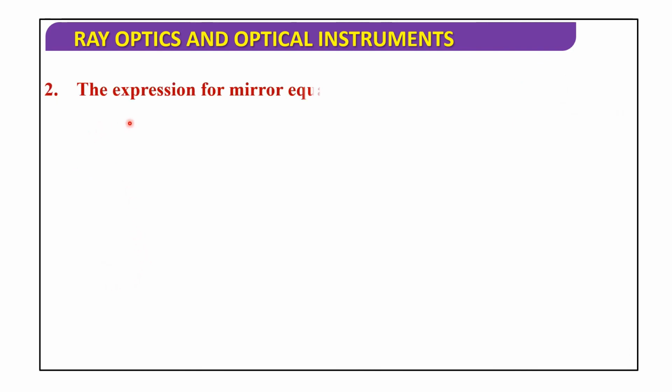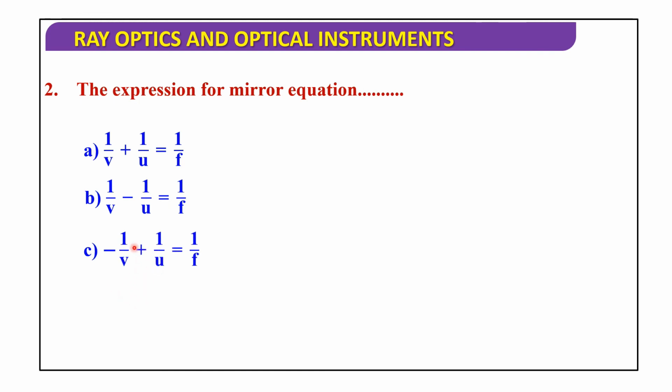The expression for the mirror equation is: the first option is 1 by v plus 1 by u is equal to f. The second option is 1 by v minus 1 by u is equal to 1 by f. The third option is minus 1 by v plus 1 by u is equal to 1 by f. The fourth option is 1 by v plus 1 by u is equal to minus 1 by f. So the expression for the mirror equation is 1 by v plus 1 by u is equal to 1 by f. So the first option is correct.